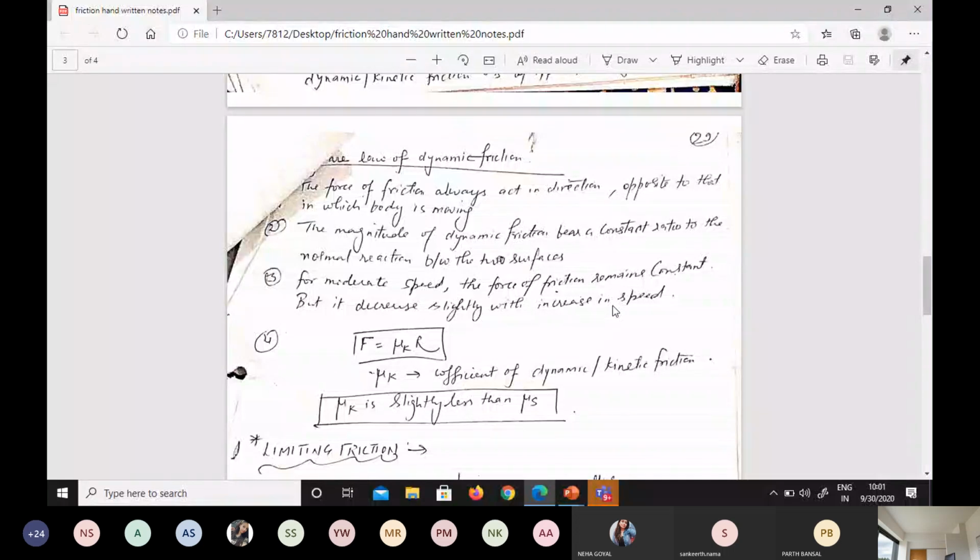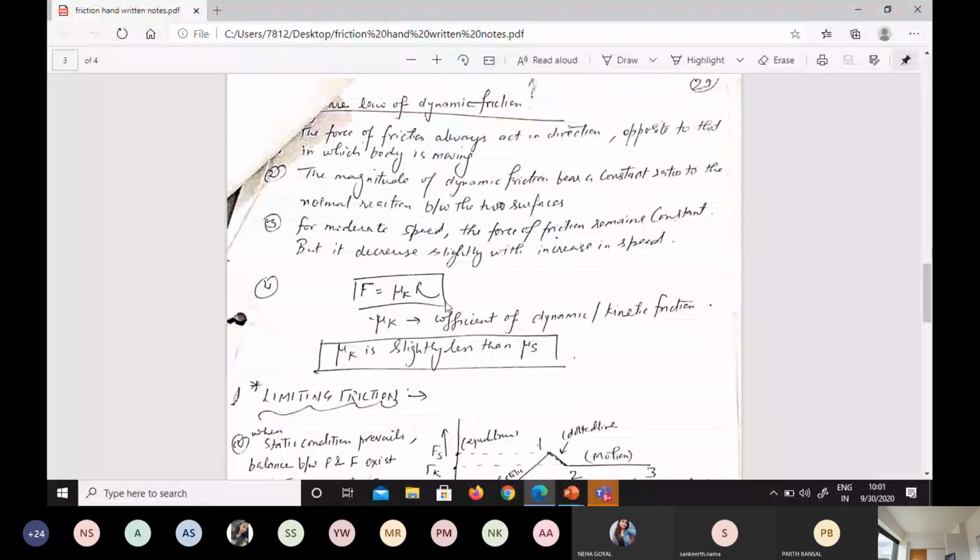It's very clear. When the speed of the block, or the tractive force which is causing the motion, is less, then what will happen? Force of friction is more or it is constant. But when we increase the speed, when the tractive force is more, then what will happen? Force of friction will get reduced.